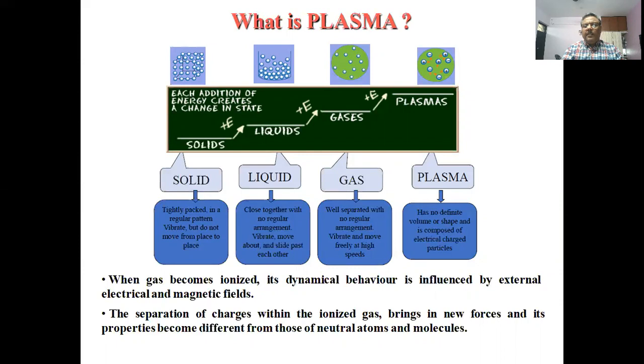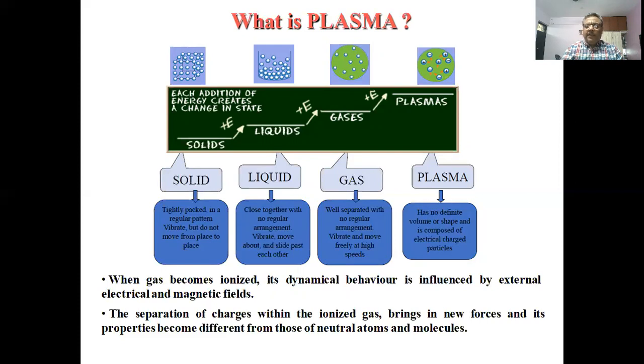When we supply more energy to the liquid, it is converted into gas with no regular arrangement of particles. The particles vibrate and move freely in space. And to a gaseous state, when we supply more energy, these atoms get ionized, and the electrons escape from the atoms, and we are left with electrons and positively charged ions.